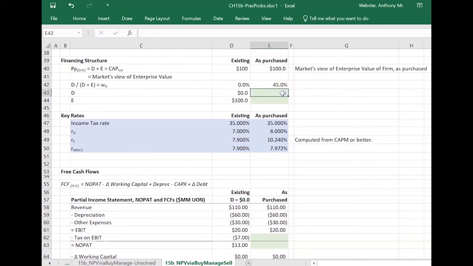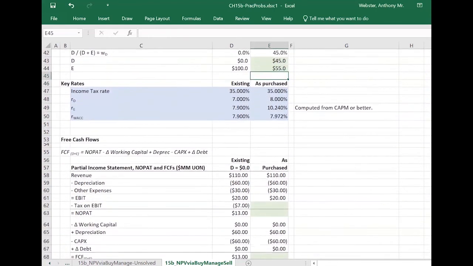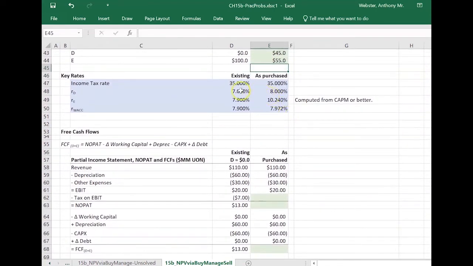So that means that the loan the firm has to take out is equal to 45% of the total amount needed to take over the firm, and the equity folks in the team are going to have to come up with the rest of the takeover control price of 55 million. And then I've got our key rates computed for us.